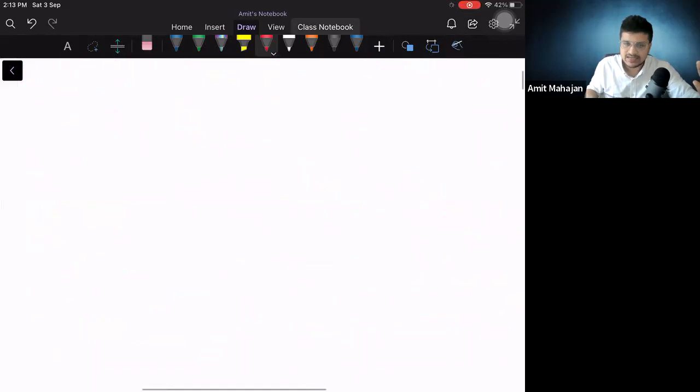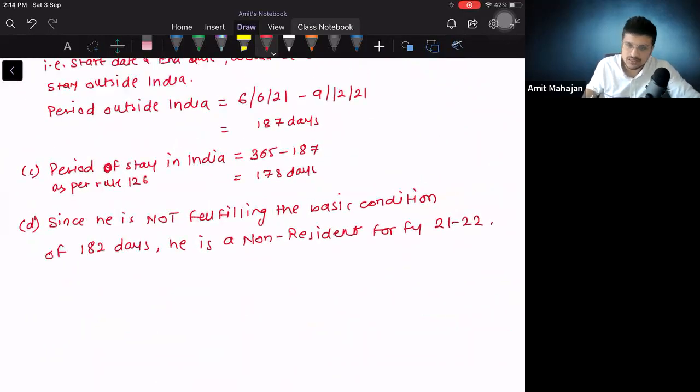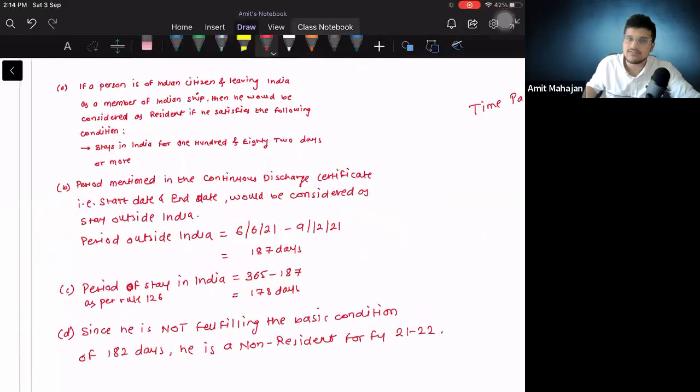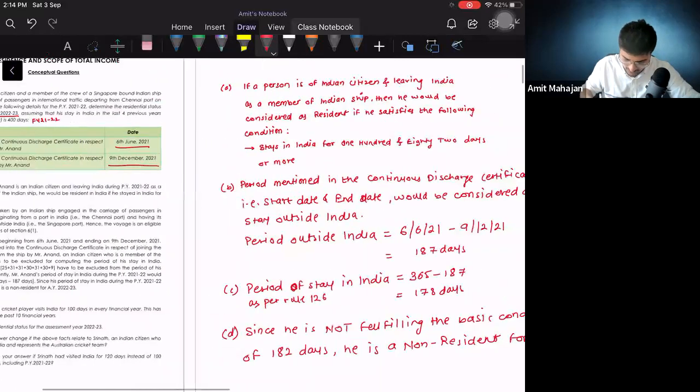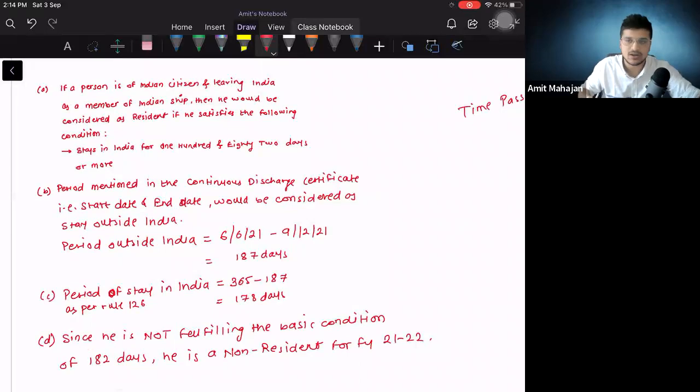Now 178 days has, since he is not fulfilling the basic condition of 182 days, he is a non-resident for financial year 21-22. खत्म. आजू बाजू का बात ही मत करो. Just focus on the provision and finish this off. Now this is a very common question which can come. So I have given you this so that you will now know that what is the content to write in the exam. So can you just write this points in the notebook? So question 1 of the question bank. So if you refer to the content, no, you'll remember this content and you can write it in the exam paper.